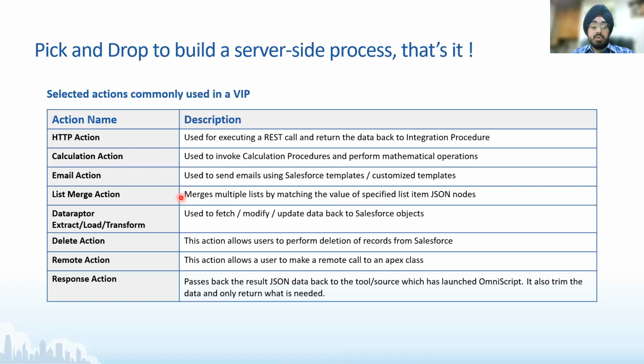And then DataRaptor: Extract, Load, and Transform. I already mentioned that all three types of DataRaptors can be placed within an IP in multiple numbers. There is no constraint on the numbers, but of course you need to stick to the Salesforce governor limits. If you are trying to do a DML, you need to make sure that you don't exceed the number of DML calls in a single transaction. If you are doing an SOQL query and you're getting a 101 query error, you need to make sure that your chain-on-step is checked so that you can avoid that. So all in all, it gives you a lot of capability from a DataRaptor clubbing perspective, with multiple DataRaptors in an IP.